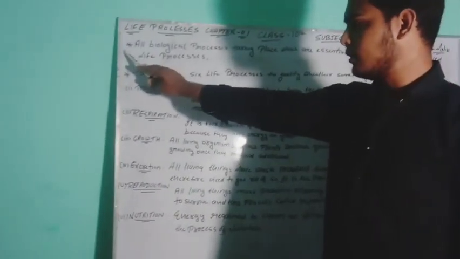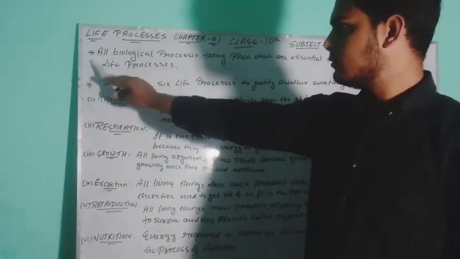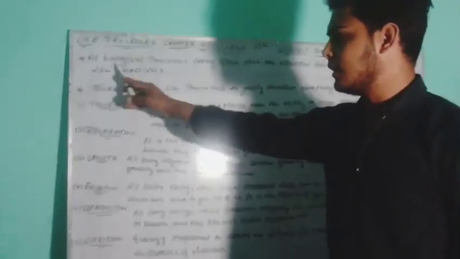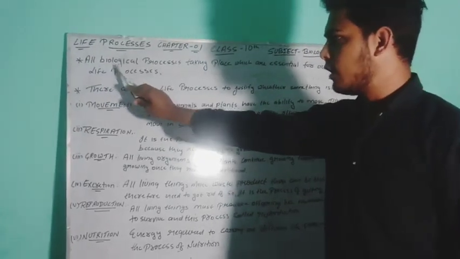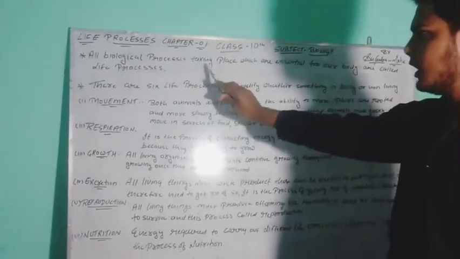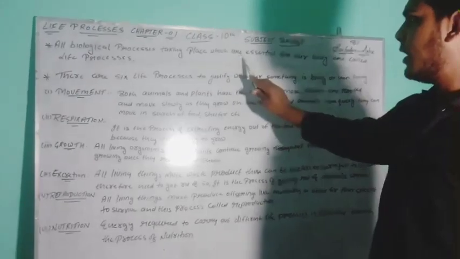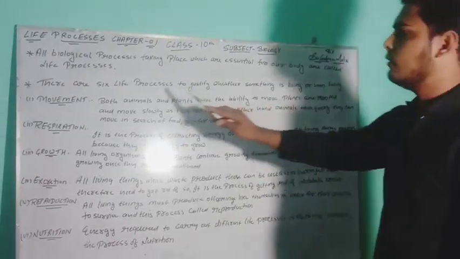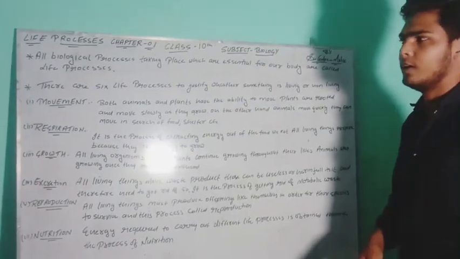Okay, so first of all you will have to just mark this, then you will have to write the definition of life process. First of all, as the name of the chapter is life processes, I am having the definition of life process. All biological processes taking place which are essential for our body are called life processes. So this is a definition. I had also explained it. In between you can write in your notebooks.